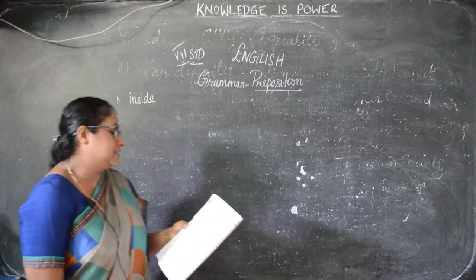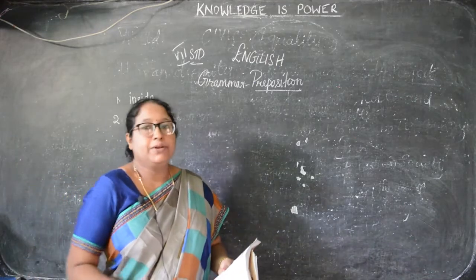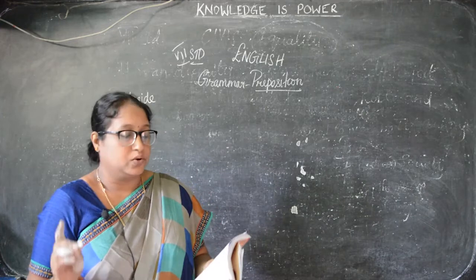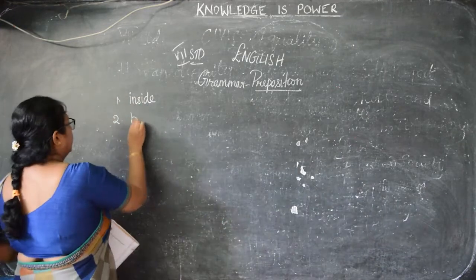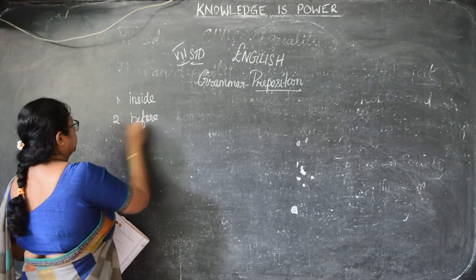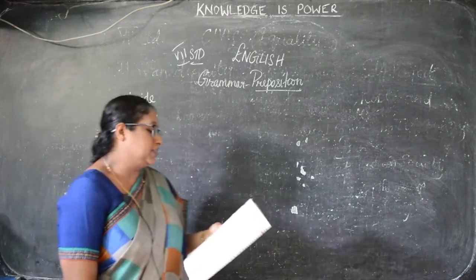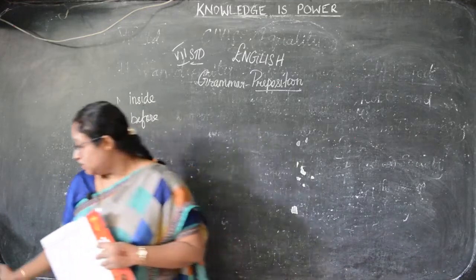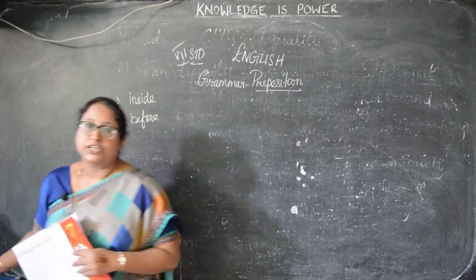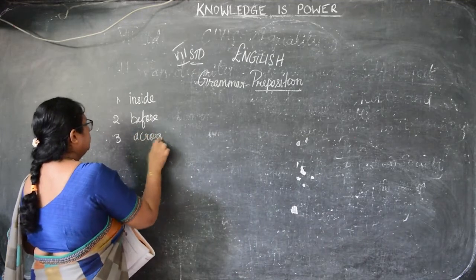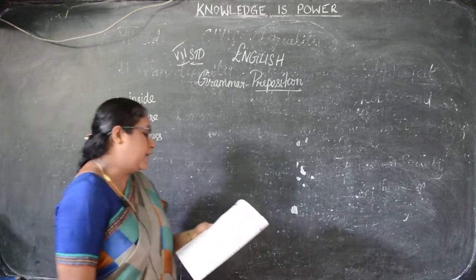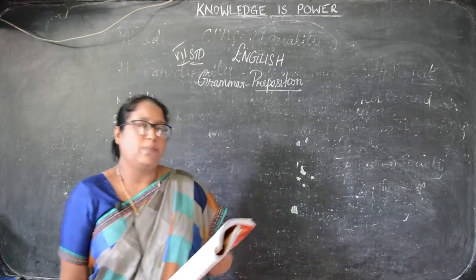Okay. Next is Vinodini left the house before sunrise. So bag is also a noun. Before sunrise. So before is a preposition. Then Ben saw Daisy playing across the road. So what will be the preposition here? Across the road. Then next, Hema keeps all her teddy bears on top of her wardrobe.